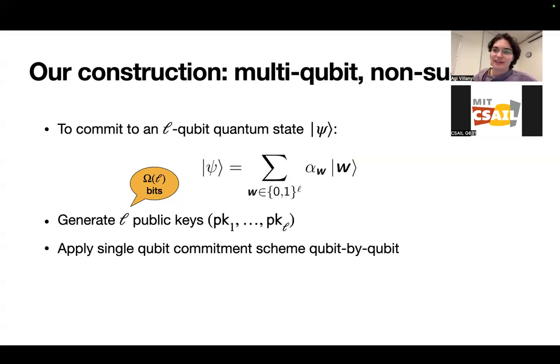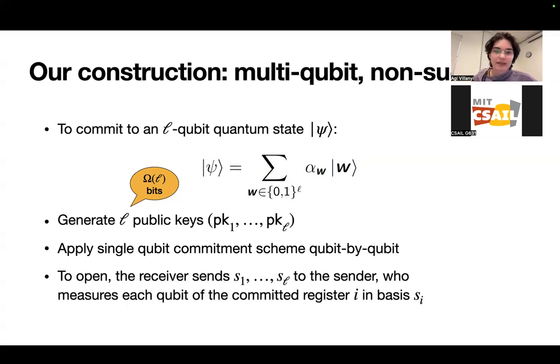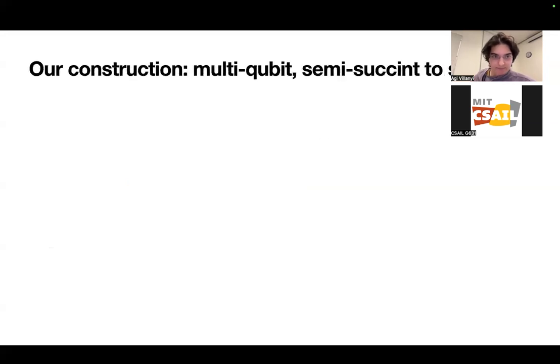So this is in no way succinct, which we will address in a moment. But to open, the receiver requests L basis openings from the sender, and then the sender will measure each qubit of the committed register in the corresponding basis.